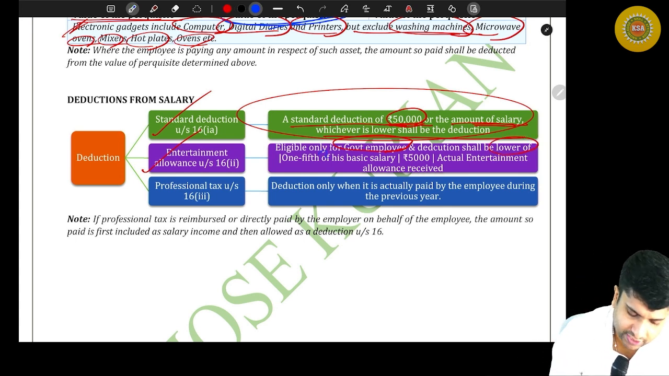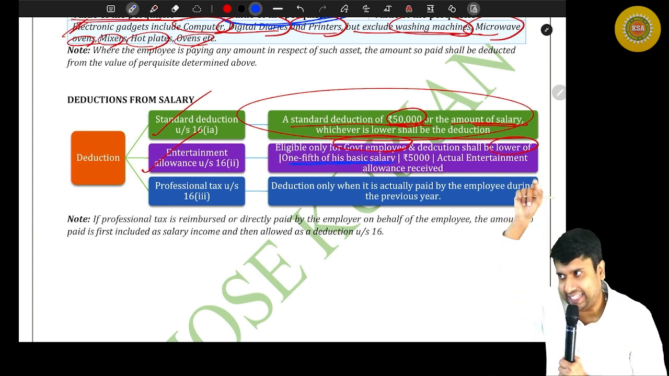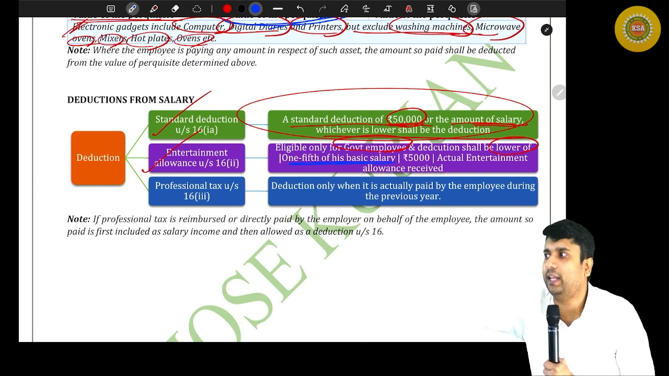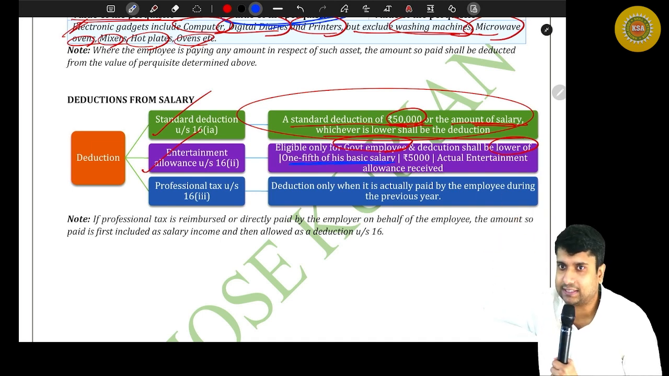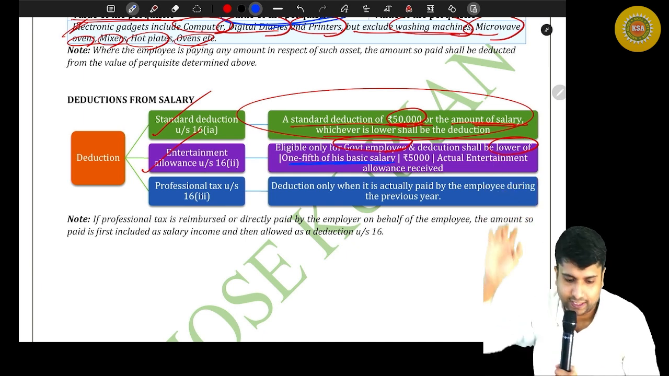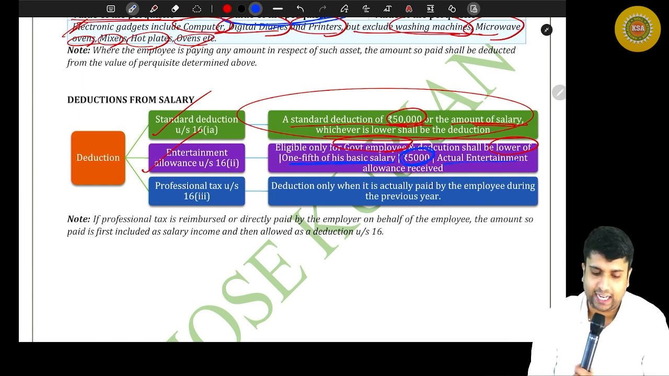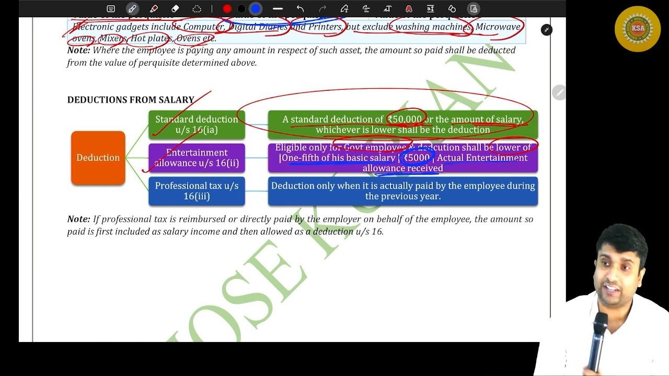Which are the limits? 1/5 of your basic salary. So you take your basic salary into 1/5, or rather we can say basic salary into 20%. 1/5 is 20%. So either 20% of the basic salary or 1/5 of basic salary. Then what is the second limit? 5,000 rupees. What is the third limit? Actual entertainment allowance received, whichever is lower.